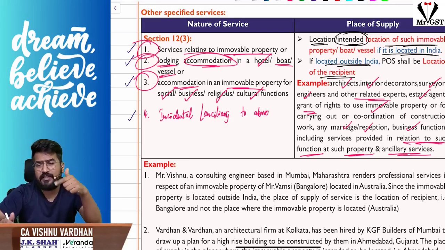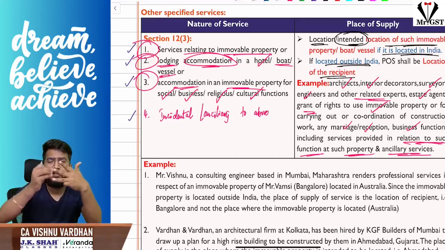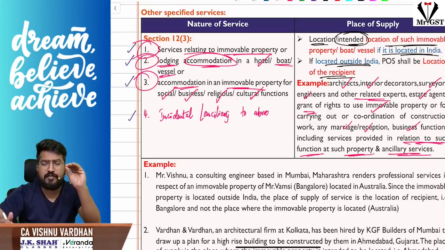Here one interesting thing is lodging and boarding not only in hotels, guest houses, etc., but also houseboat and vessel. Even though it is movable, it is covered here. Next, for conducting functions, we are renting out the property. And finally, anything incidental to all these above activities. For these cases, the place of supply will be the location of the immovable property.